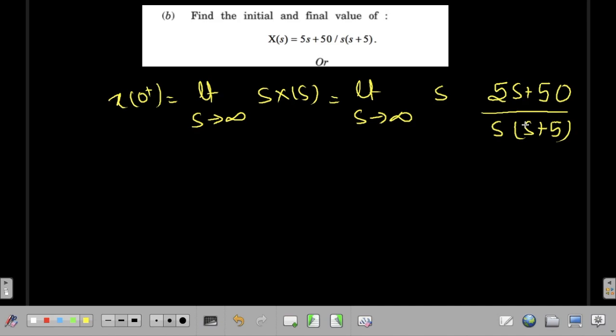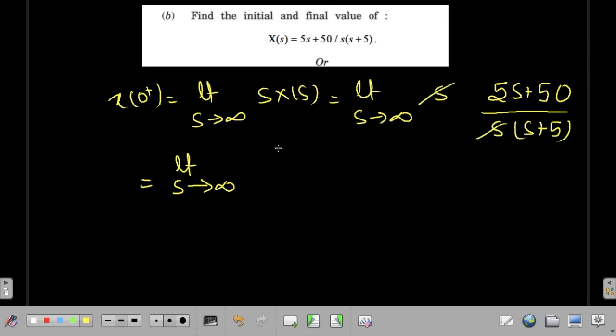Now here you can see that it is again an infinity by infinity problem. So what we are going to do is divide by the maximum power of numerator and denominator, and in this case the maximum power is s square. So this will be limit s tends to infinity, and actually we can cancel out this s.